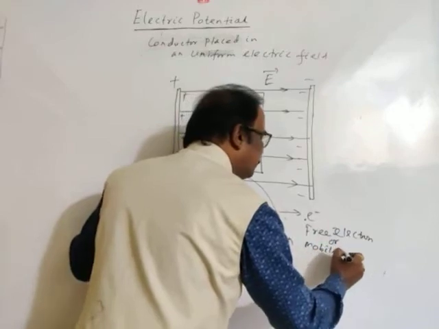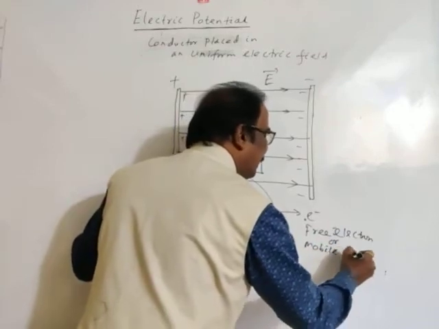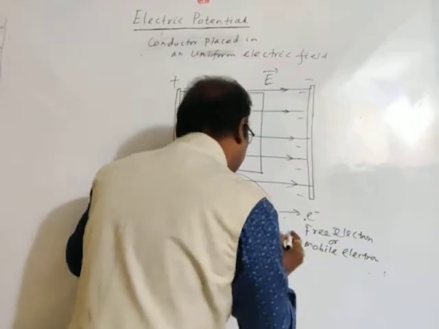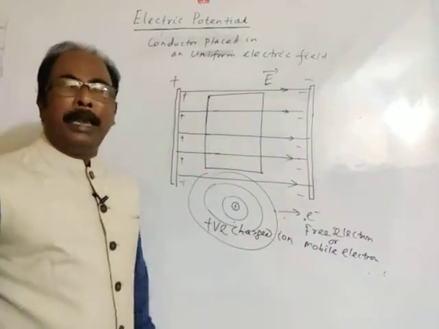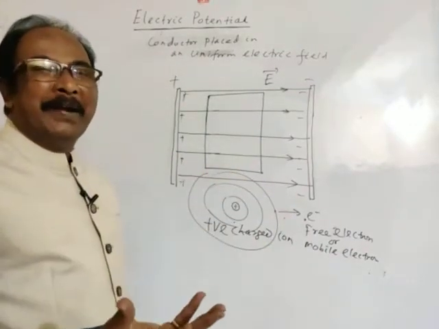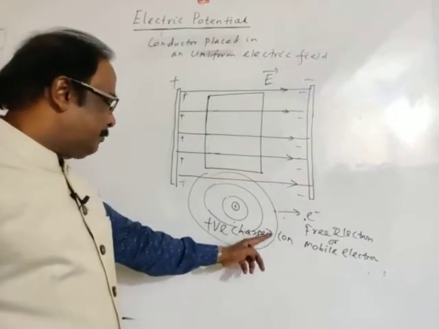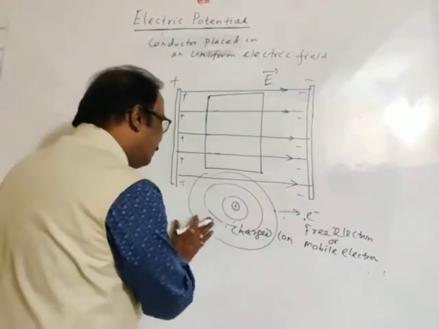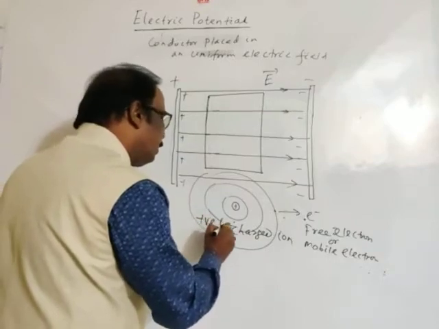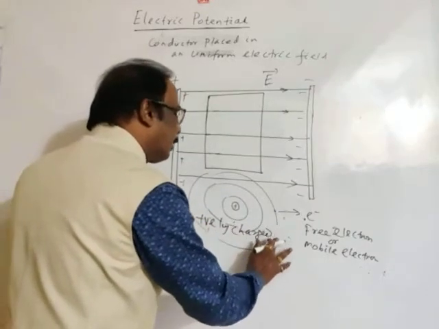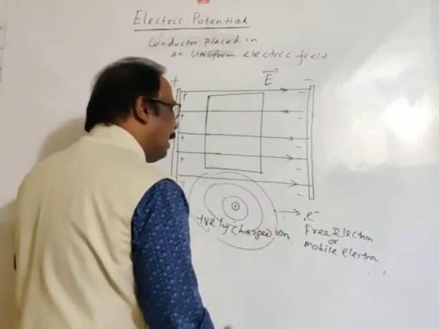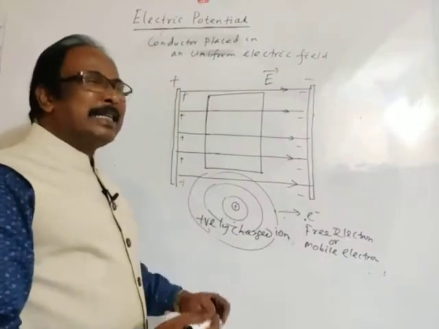It can move throughout the substance. And the atom which loses an electron, as we know, becomes positively charged. So the atom becomes a positively charged ion. Okay, so this is the concept.